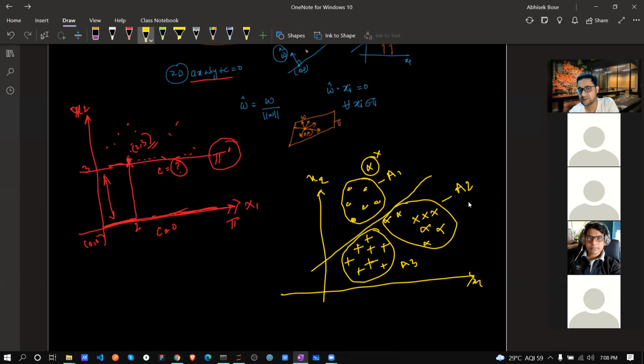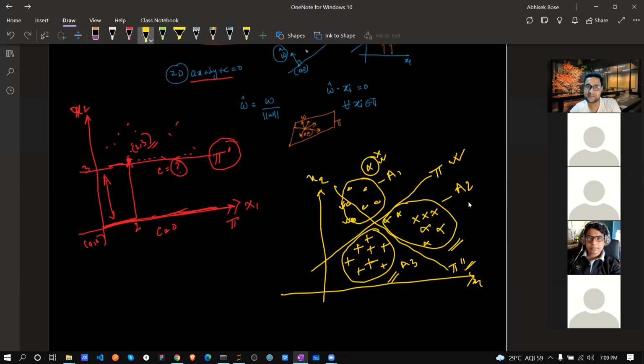But for this one also, I need to split like this way, with another plane. But which plane is better? If I say this one is pi double dash and this one is pi, obviously this pi is better, because this pi differentiates this one and this one totally separately. But if I try to say this part is separating, this part is separating, I need to compromise 1 point, 2 points, and 3 points. So without a plane, you are not going to compromise anything.